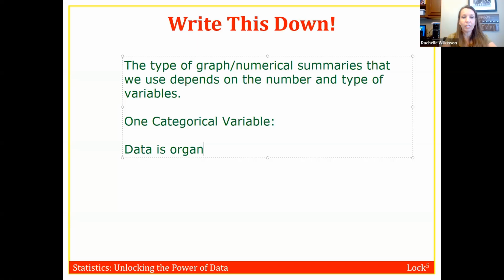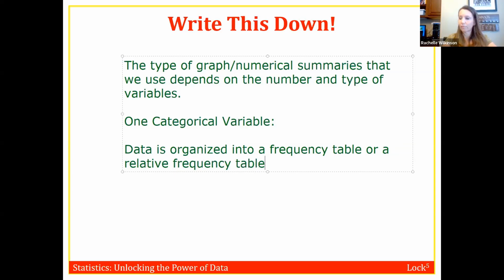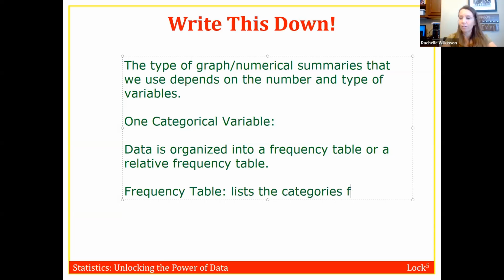A frequency table lists the categories for the categorical variable and the count of cases in each category.